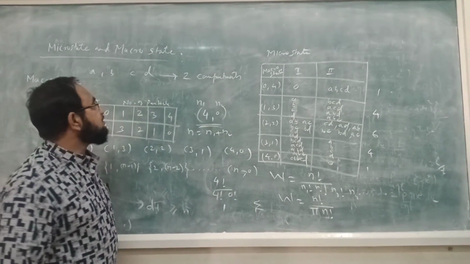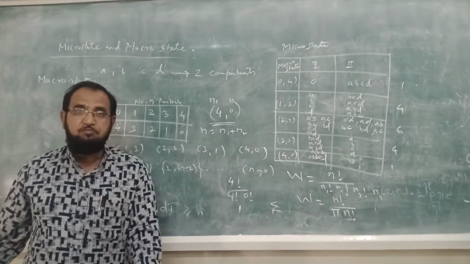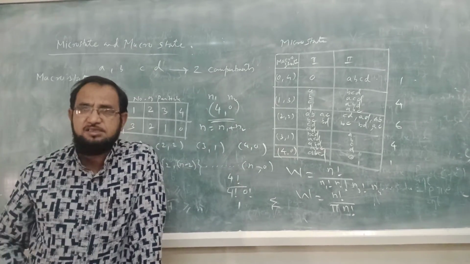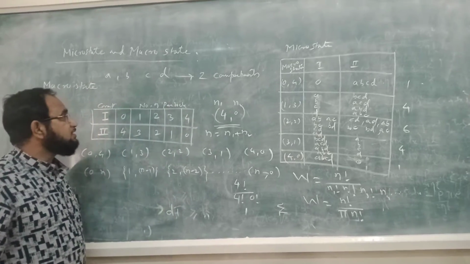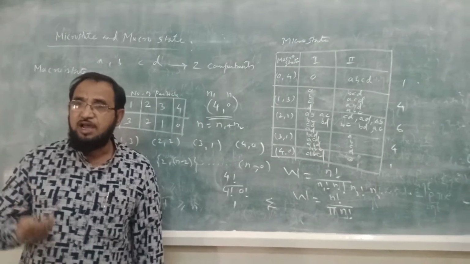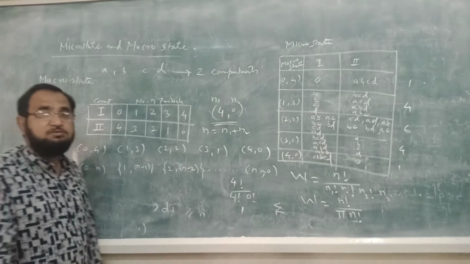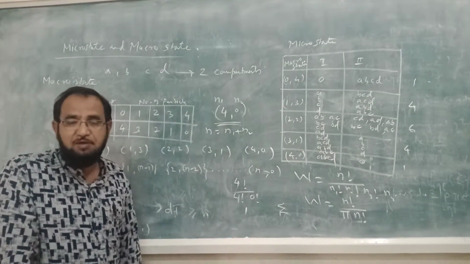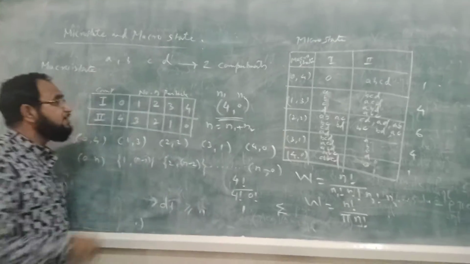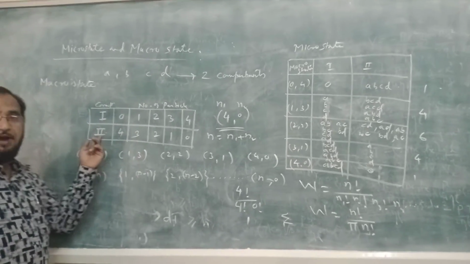In this we are studying about the microstate and the macrostate. Micro means small, macro means somewhat larger. So here first we will discuss the macrostate. We will consider that we are having four particles A, B, C and D. These particles are distinguishable particles. They can be distinguished from each other. And we can arrange these four particles into two different compartments.